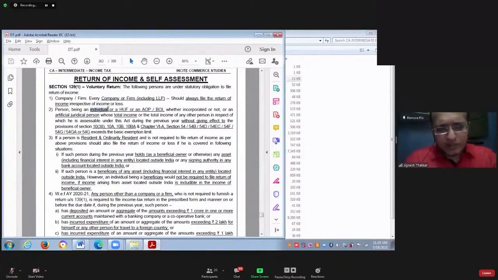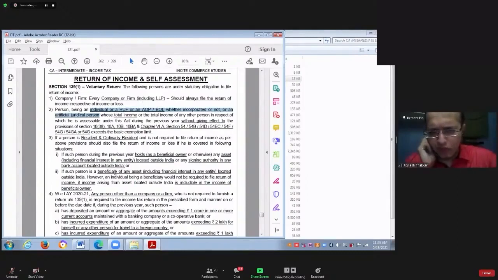In case of individual, HUF, association of person, body of individual, it is mandatory to file the income tax return. Individual, HUF, association of person, body of individual, and artificial juridical person.